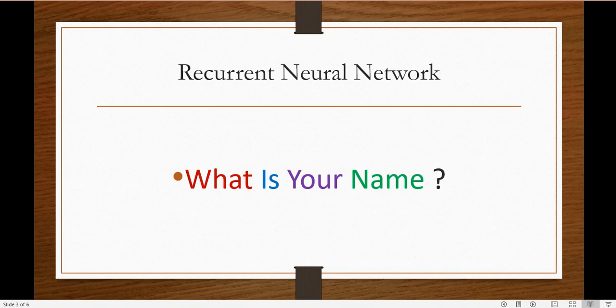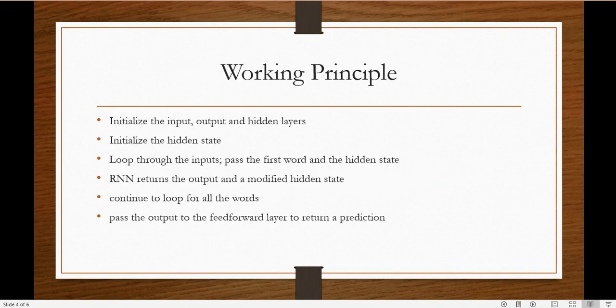So RNN also works on this principle. If you are supplying this question to the RNN to generate the outcome, it is important that the neural network understands the entire question. If it does not, then it is not possible to generate the answer. So RNN works on this question and generates the outcome, but how? We'll discuss the working principle. Exactly how this "what is your name" can be processed, that also we'll discuss.